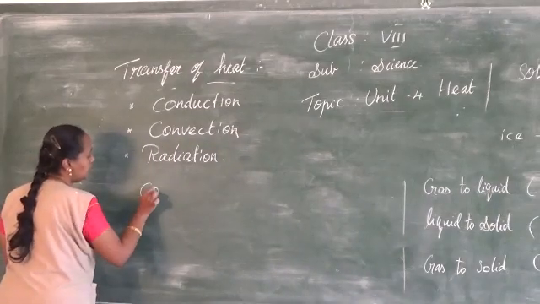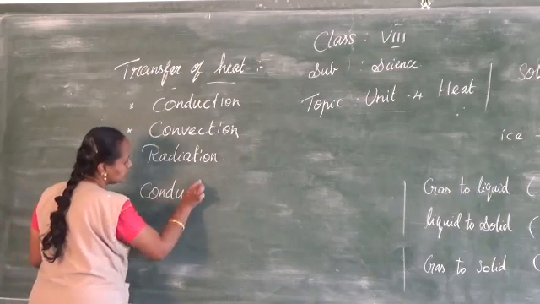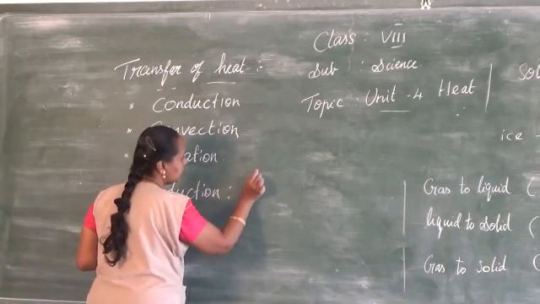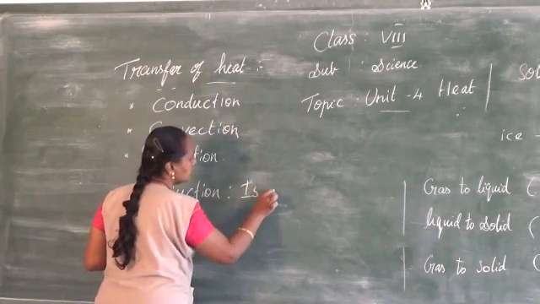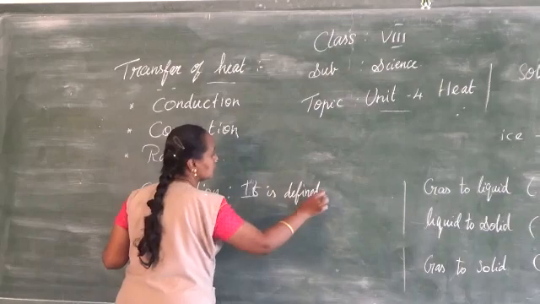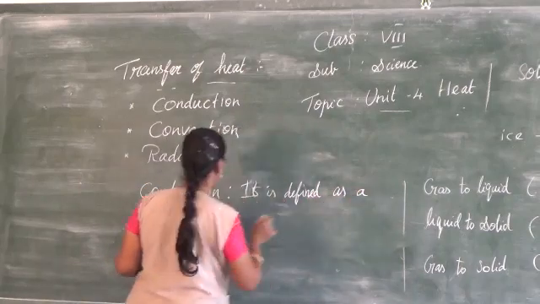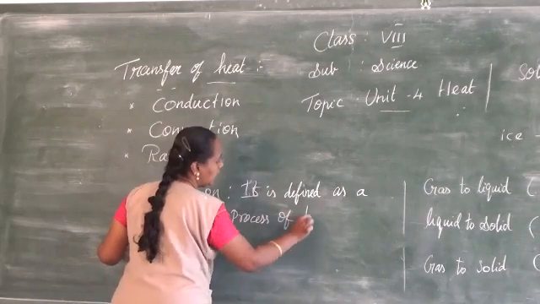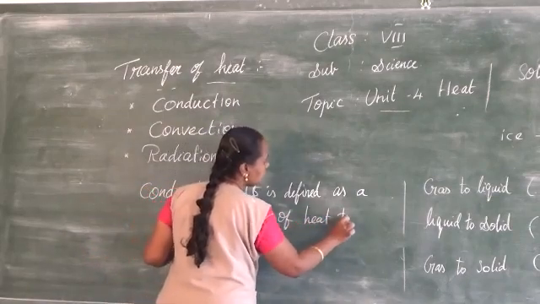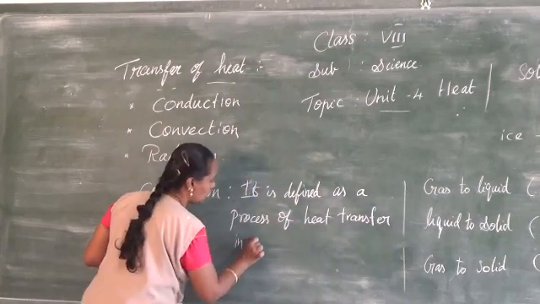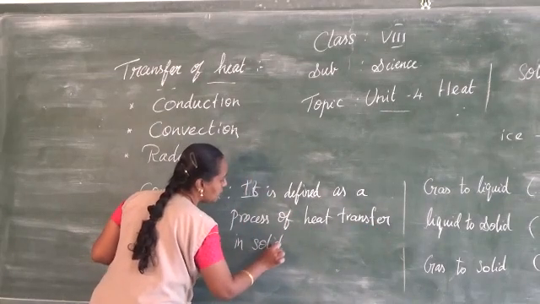Definition for conduction: it is defined as the process of heat transfer in solids. It will happen only in solids.